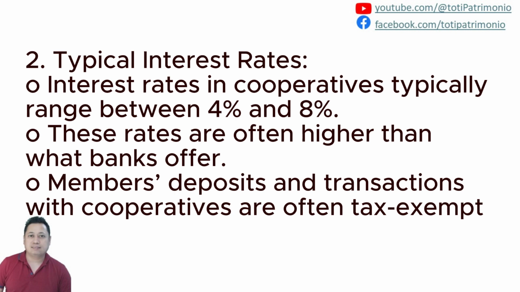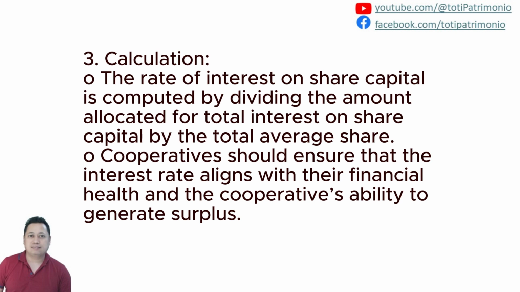In the calculation, number 3, the rate of interest on share capital is computed by dividing the amount allocated for total interest on share capital by the total average share. I will illustrate this one once we go to the workshop chapter.